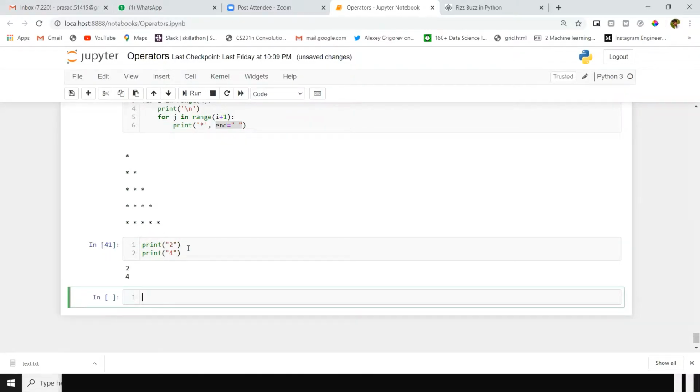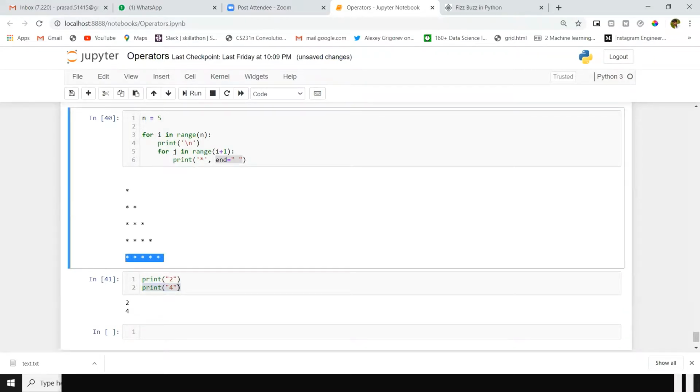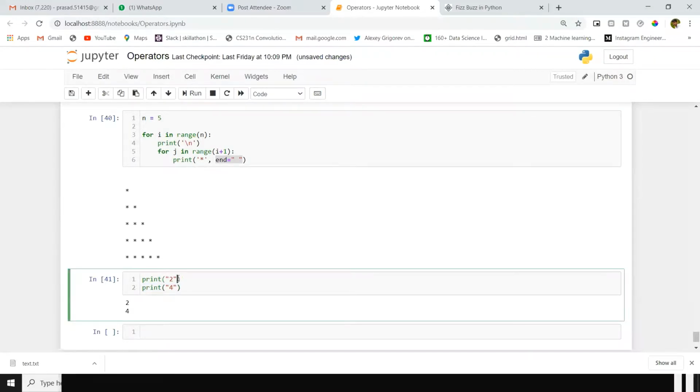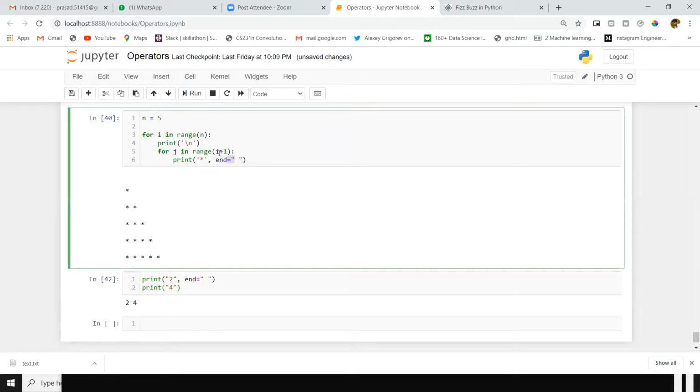Why? Because that is the default behavior of print. If you have 2 print statements one after another, definitely it will go to a new line. But in my situation I want to print stars in the same line. For that reason, I will give end equal to space here, so the next output will be printed in the same line. For that reason, I gave end here.